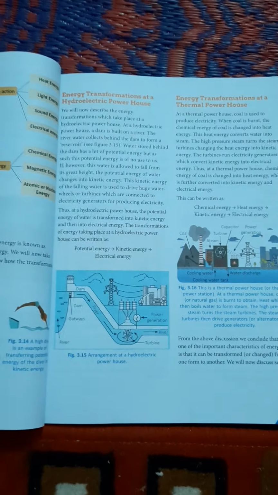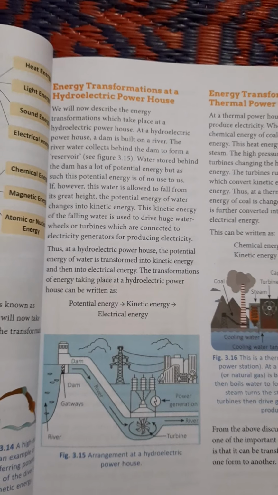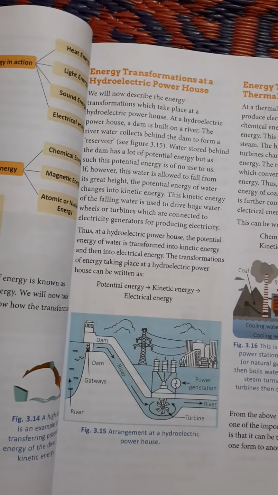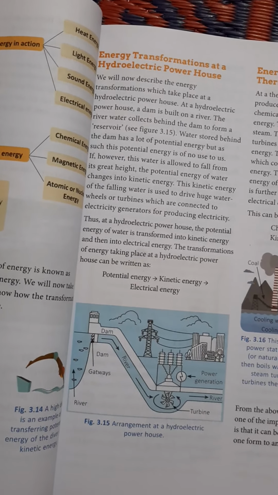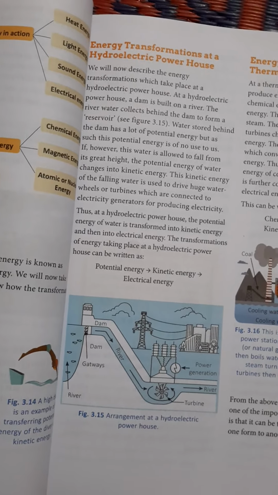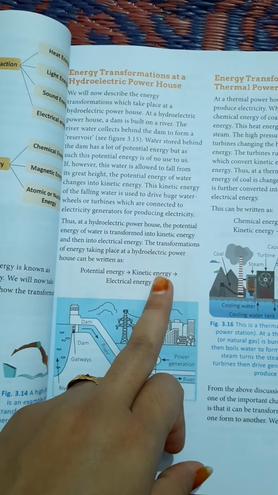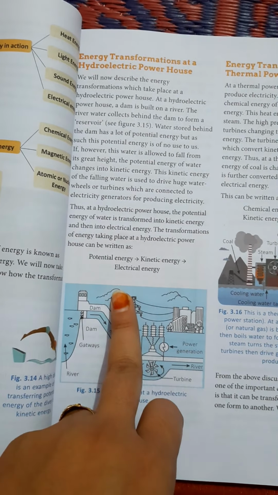Okay, when the water is held behind the dam, it possesses potential energy because it has a certain height, right? Now after that, when it moves, it moves the heavy turbines. You can see in this diagram how the dam water comes down, the turbine is rotated and electricity is produced. So how is the energy converted over here? Potential energy into kinetic energy, then into electrical energy. So this is the transformation of energy in hydroelectric powerhouses.